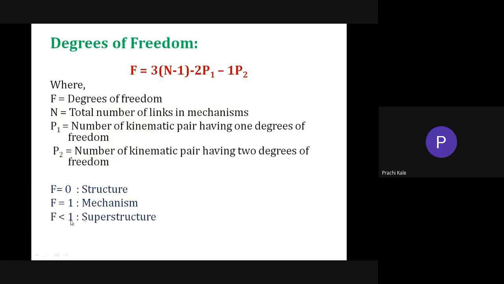Less than 1 includes 0, but 0 is considered a structure, so for better understanding, take F less than 0 for superstructure.